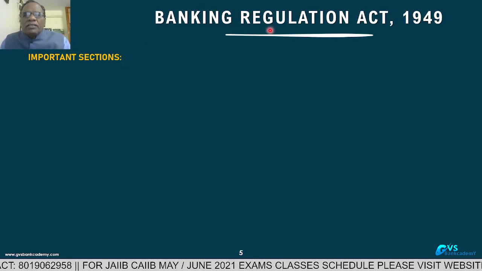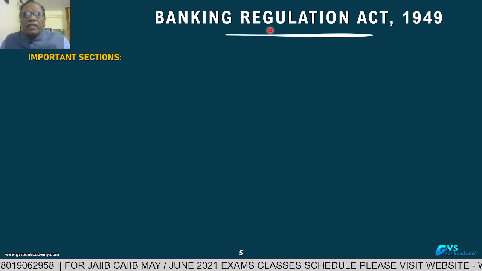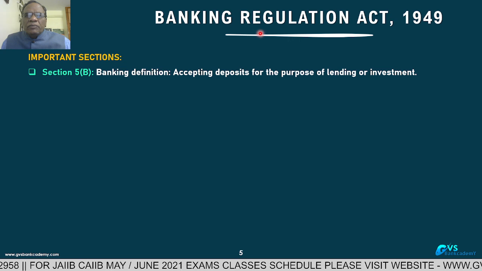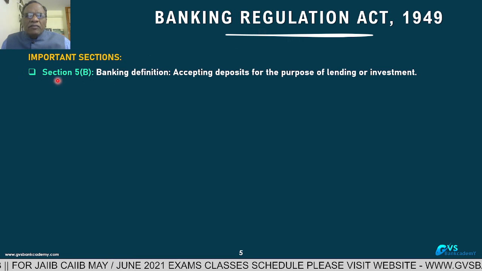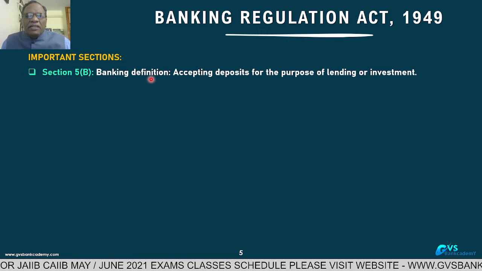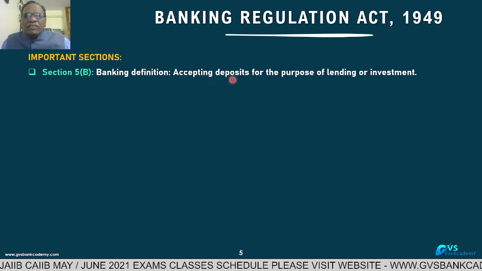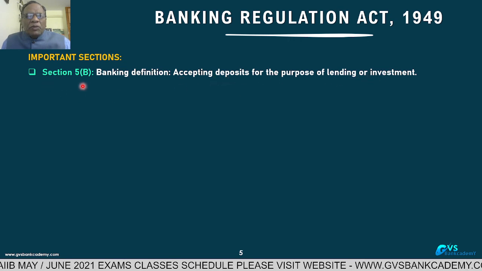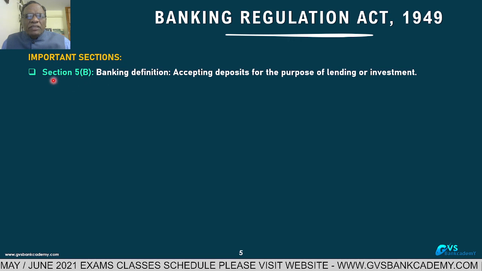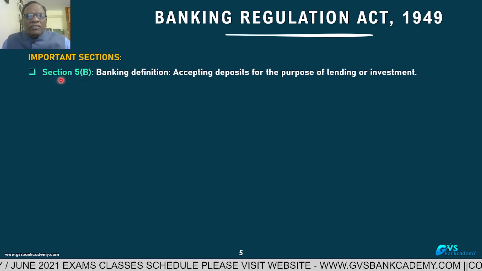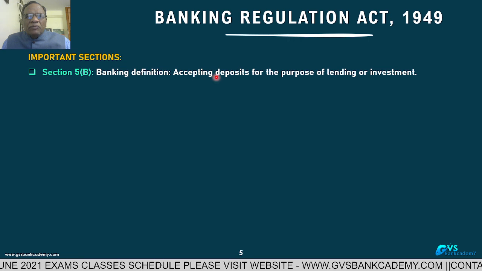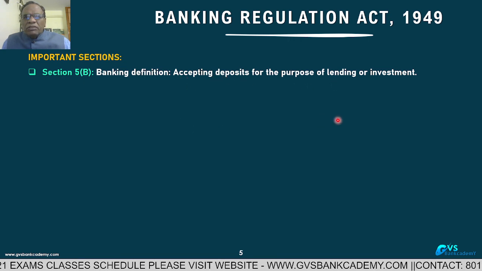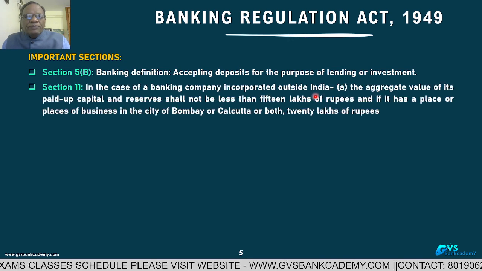And the other thing is the Banking Regulation Act. Important sections only, from the exam point of view. Banking definition, Section 5B. Accepting of deposits for the purpose of lending or investment. Section 5B, accepting deposits for the purpose of lending. So, accepting for what purpose? For the purpose of lending.